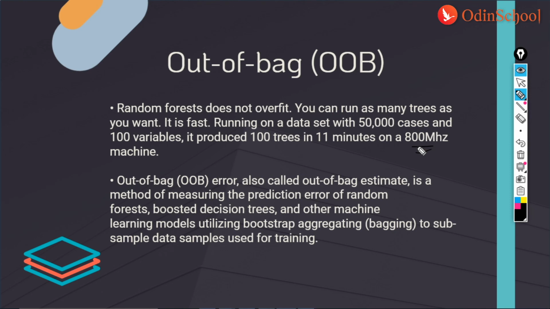Now, just before we call it off, there are two very important factors that I want to discuss. Here also, the higher the value of mean decrease accuracy or mean decrease Gini score, the higher the importance of the variable in the model.